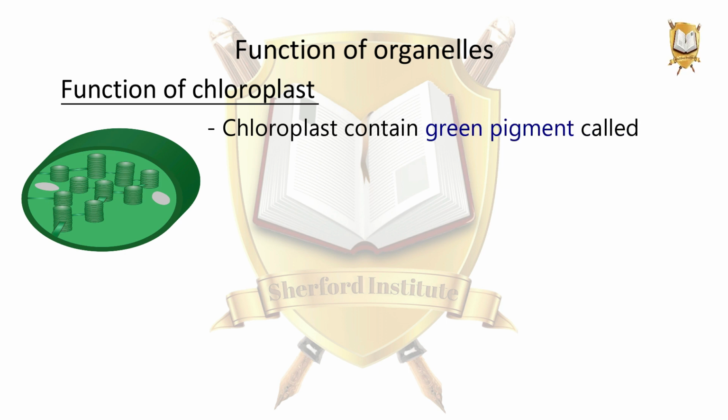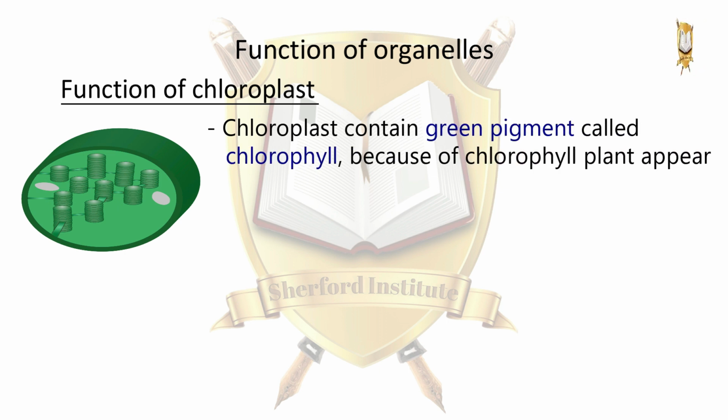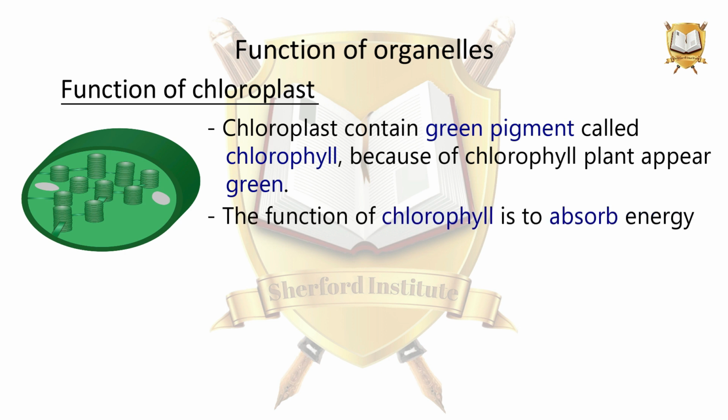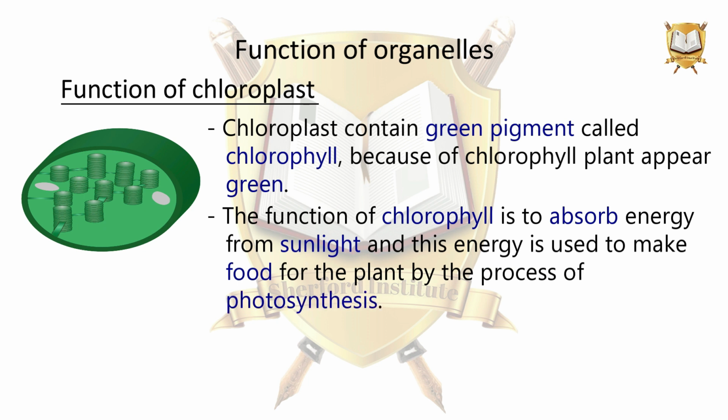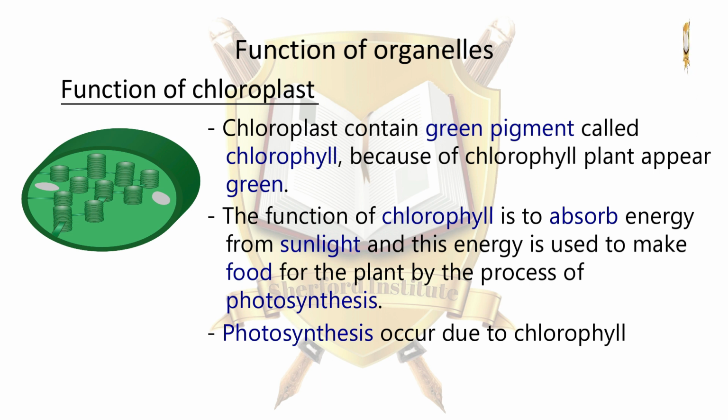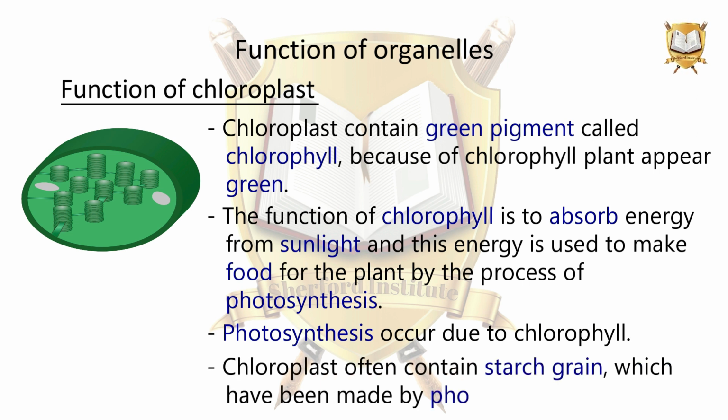Chloroplasts contain a green pigment called chlorophyll. Because of chlorophyll, plants appear green. The function of chlorophyll is to absorb energy from sunlight, and this energy is used to make food for the plant by the process of photosynthesis. Photosynthesis occurs due to chlorophyll. Chloroplasts often contain starch grains, which have been made by photosynthesis.